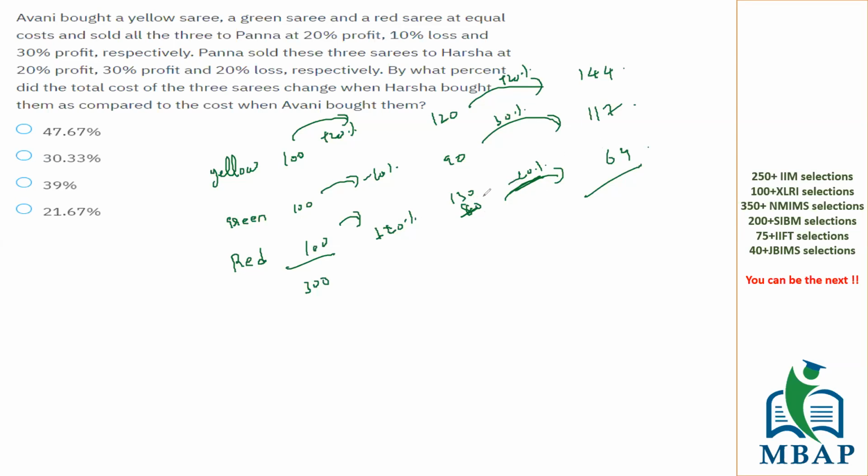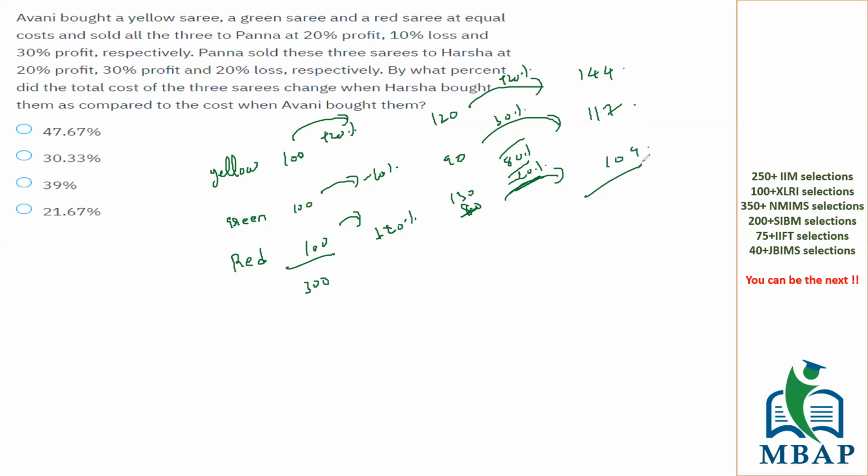So this will be 130 minus 26, right? So what is going to be the selling price for the red sari in the end? Come on, it's simple. 130 minus 26.